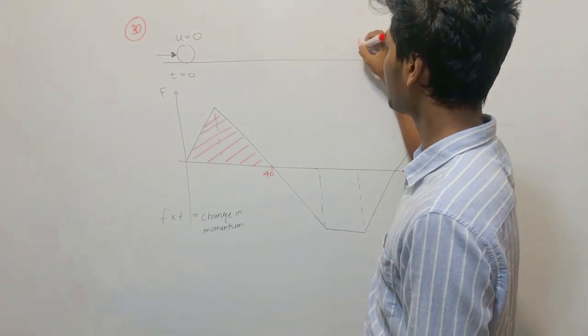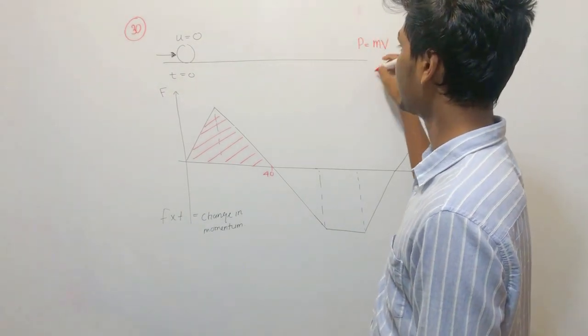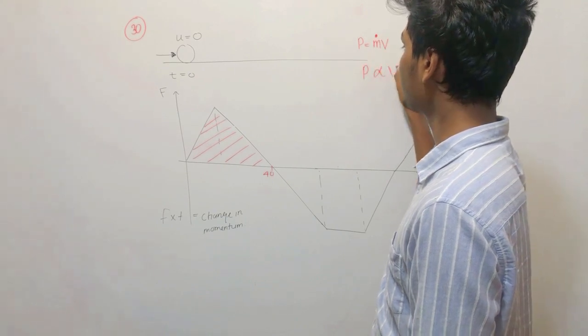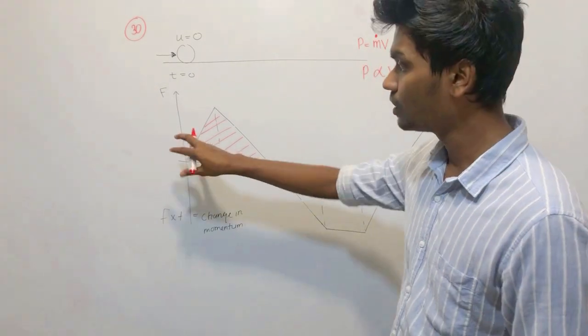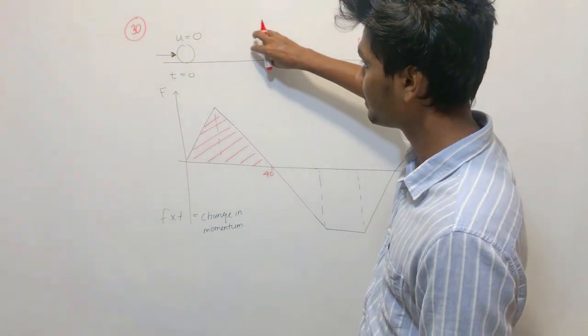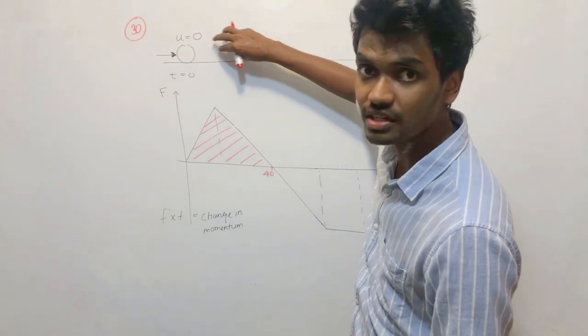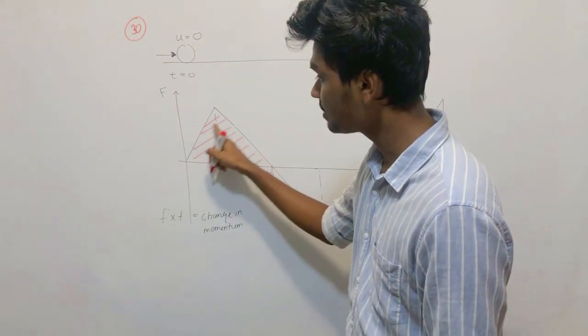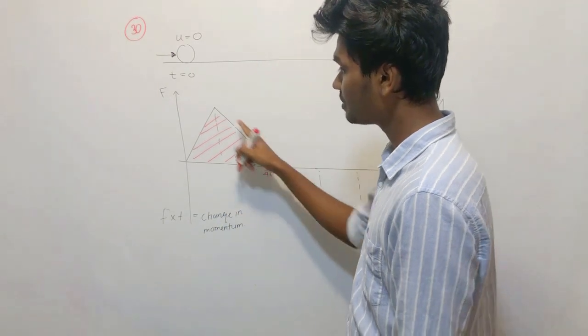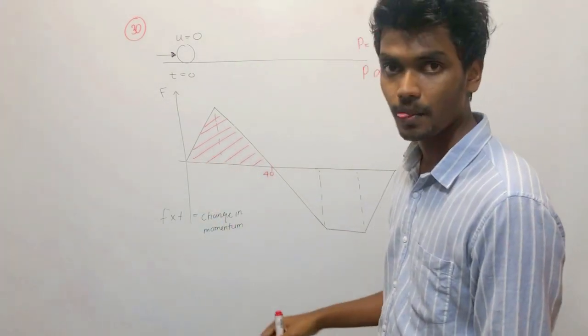What is momentum? M into v, right? Since mass is constant, it is directly proportional to the velocity. So a positive change in momentum means initially its velocity is increasing. How much was its velocity increased? Let's assume it increased by this amount of area.